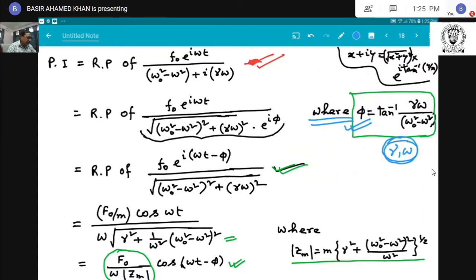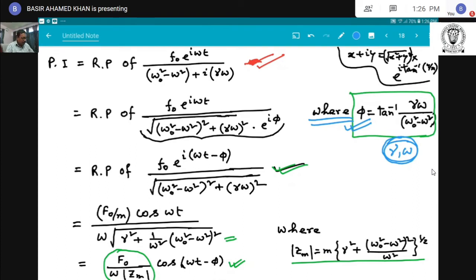And in steady state motion, after a few times of the force oscillation, we get the steady state motion. That means, what is steady state motion? The steady state motion is the motion of a system that has forgotten how it started. How it started is immaterial or irrelevant. Only the motion depends on the driving force. This is the main feature of force oscillation.